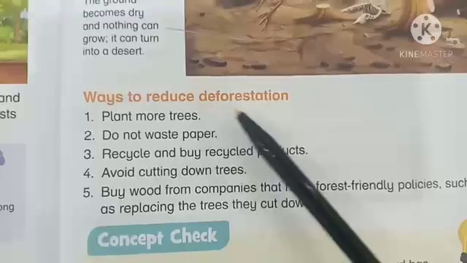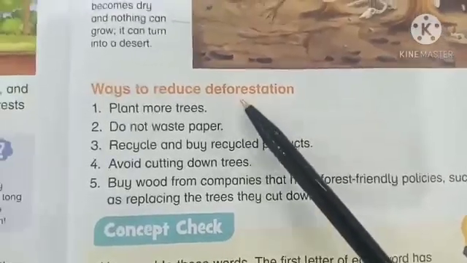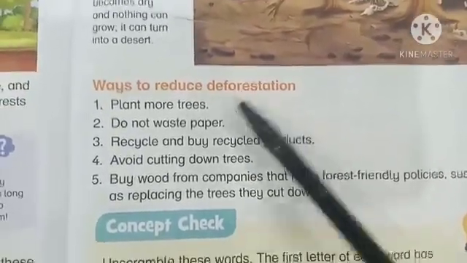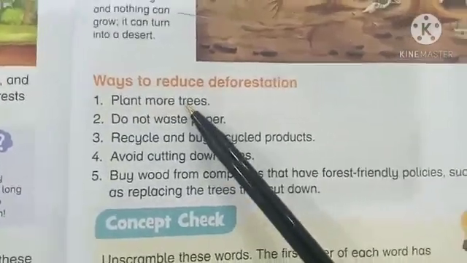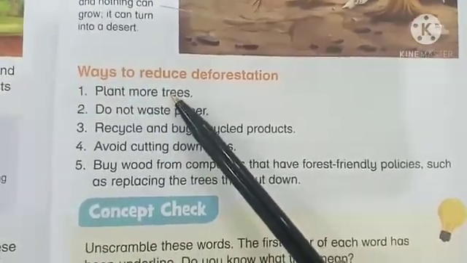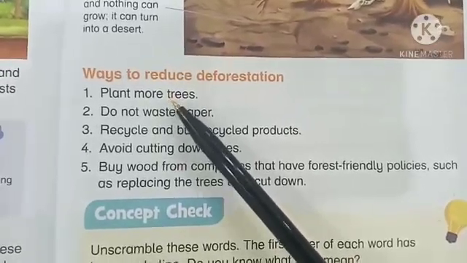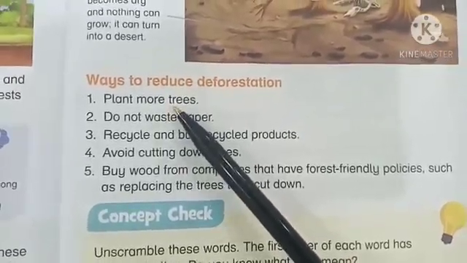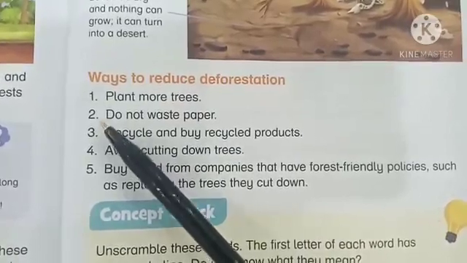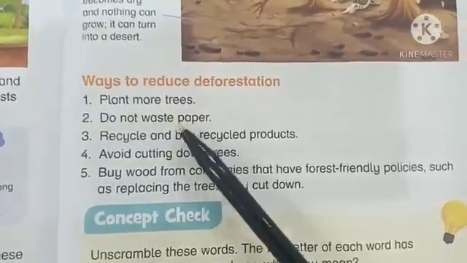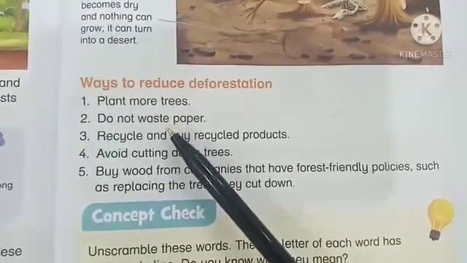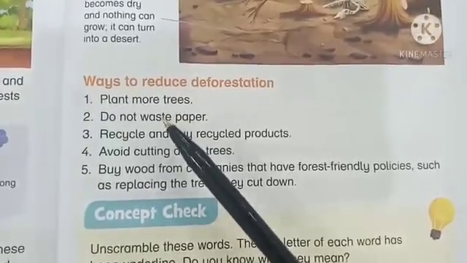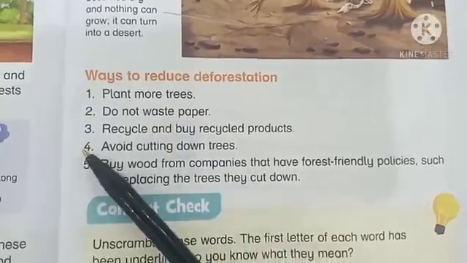Ways to reduce deforestation. So, how can we reduce deforestation? Let's read. First, plant more trees. We should plant more trees in our gardens, in our lawns, in our nearby areas. Second one, do not waste paper. We should not waste paper. We should recycle it and we should try to use and consume less paper.